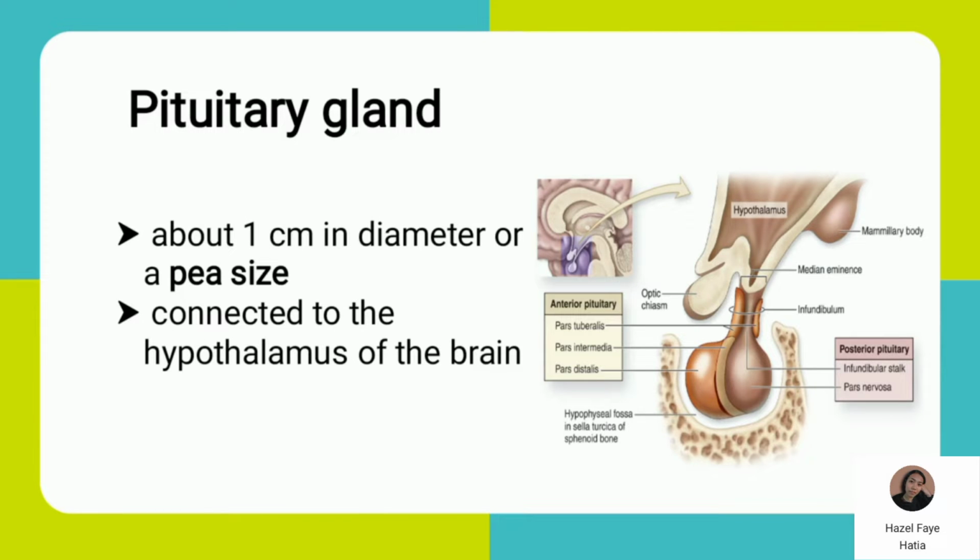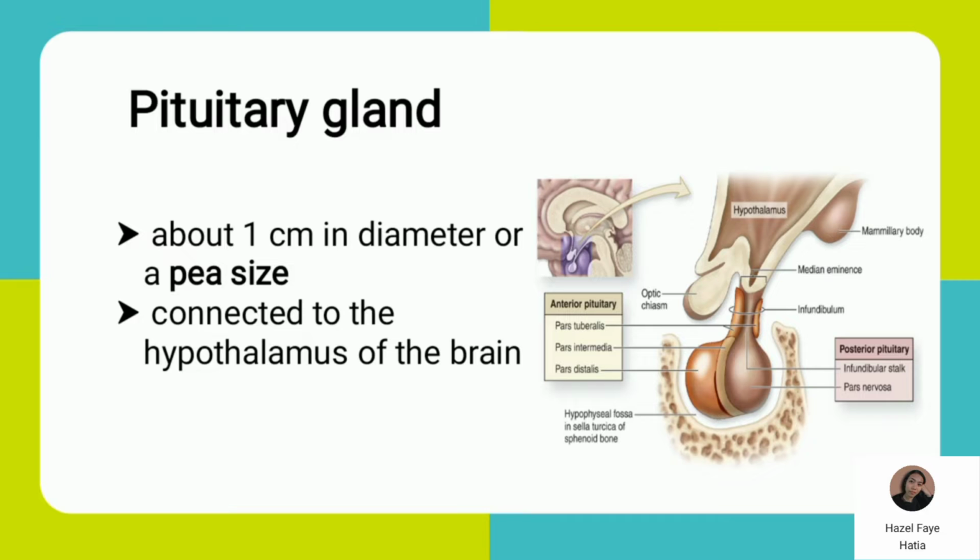The first gland we will discuss is the pituitary gland. The pituitary gland is also known as the master gland. It is a master gland because it signals other endocrine glands to stimulate their own hormones, so that these glands can secrete the normal amount of hormones the body needs. The pituitary gland is about 1 cm in diameter, or pea-size.